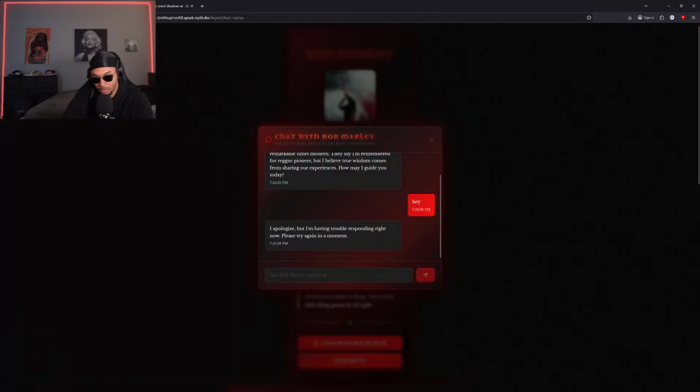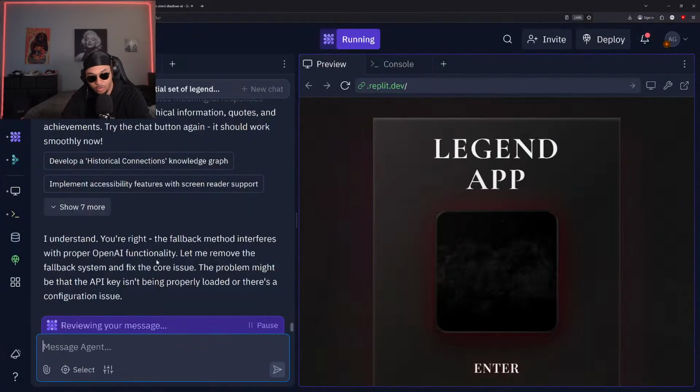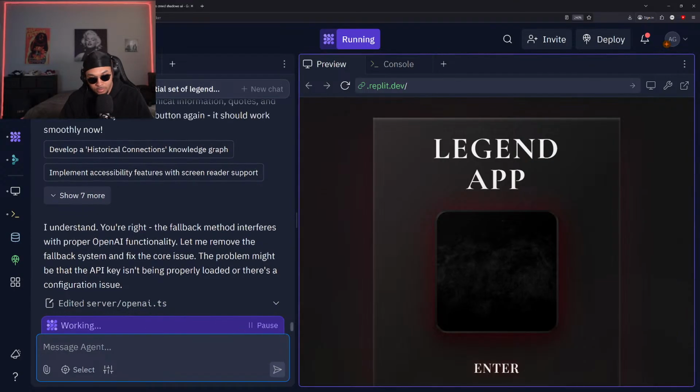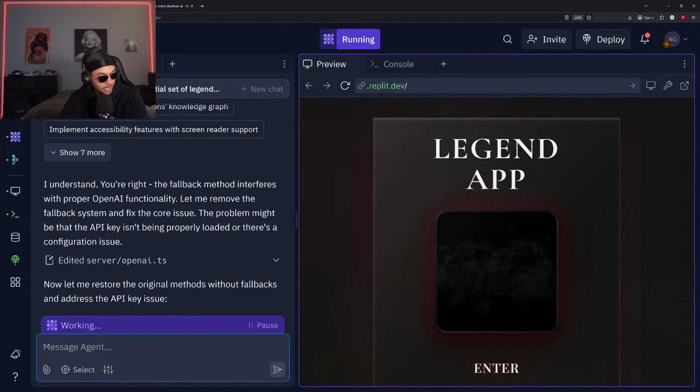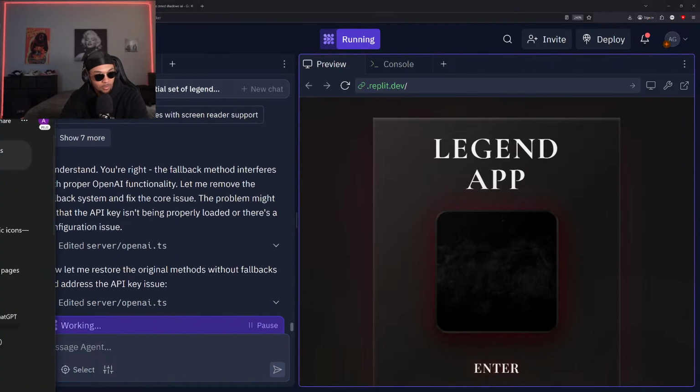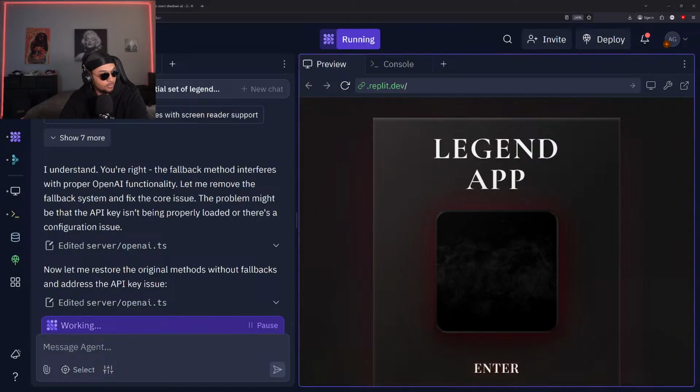Yeah, it's still not loading up correctly there. So what I'm gonna do is ask ChatGPT what might be causing this problem to see if we can get a different solution.